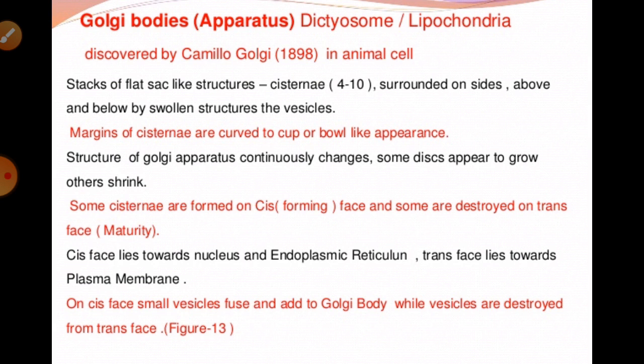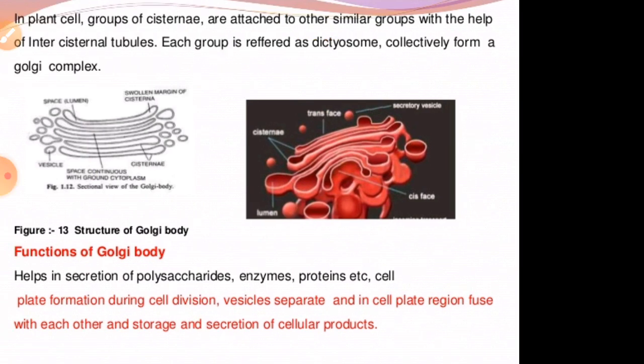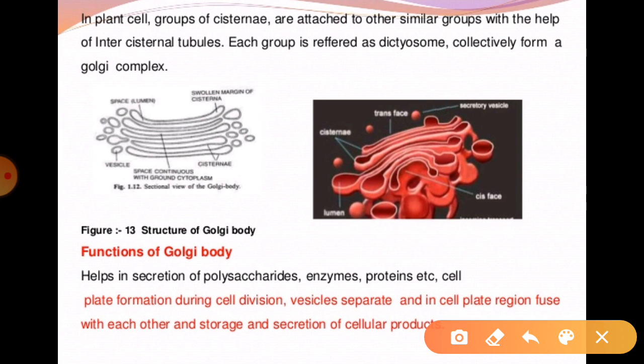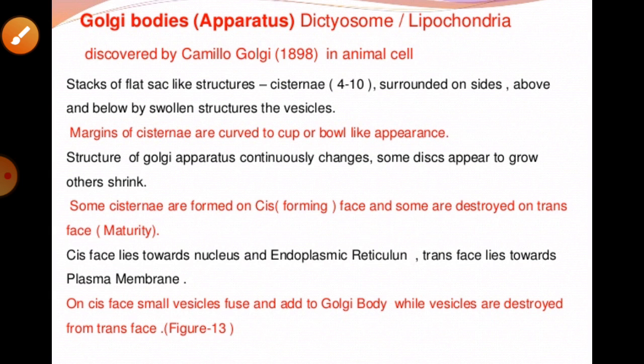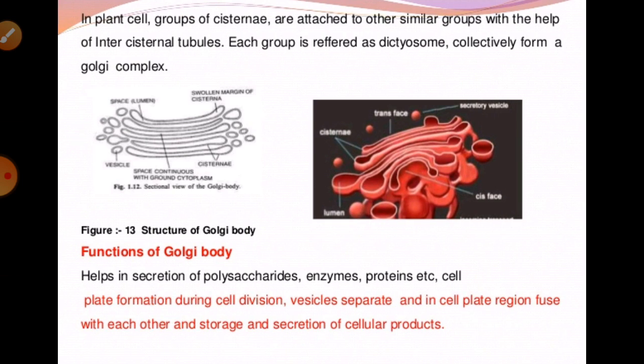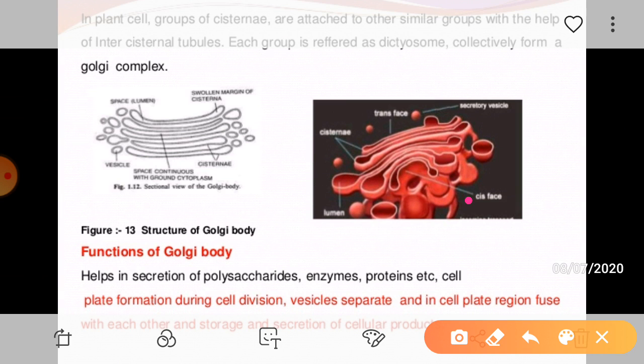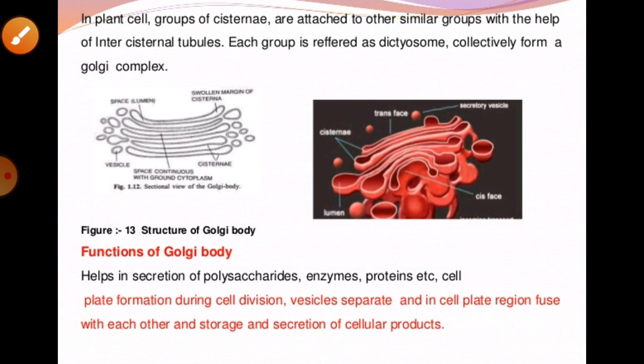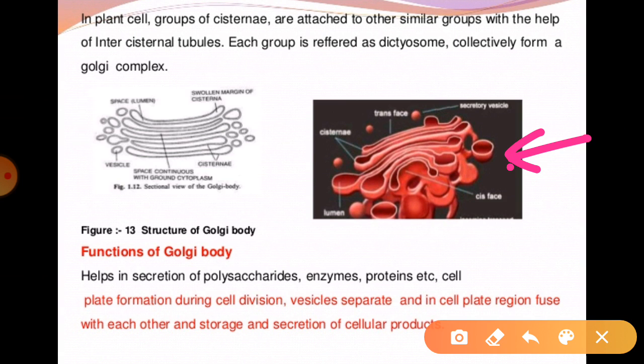If we talk about the cisternae of the Golgi apparatus, they are found stacked parallel to each other. If you look at the structure, these are always parallel to each other. Stacks are present parallel to each other. You can see the structures in this staining diagram also, right? Here you can see they are parallel to each other and they vary in number in cells.